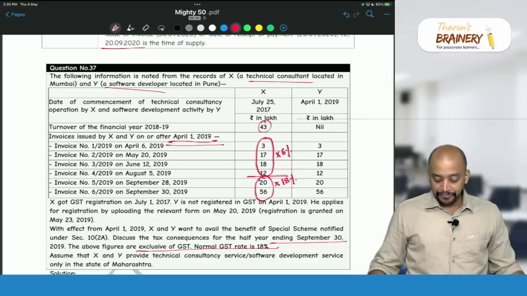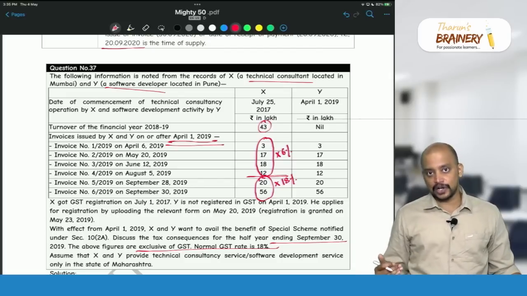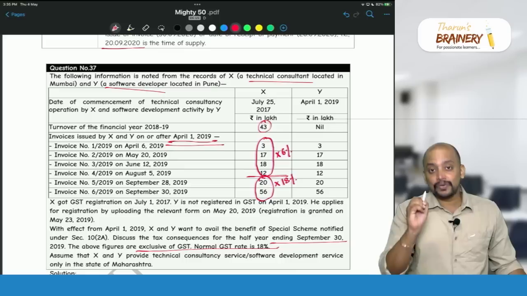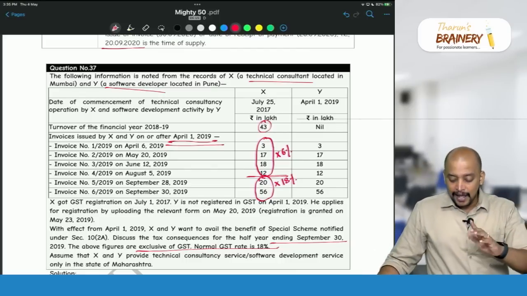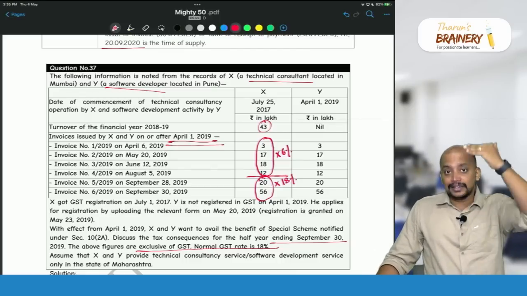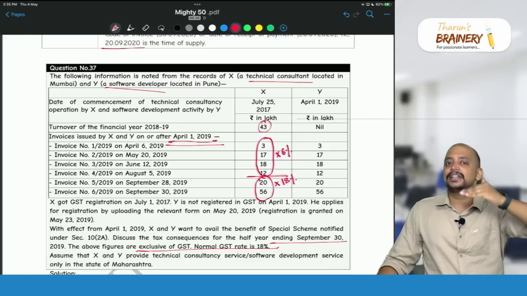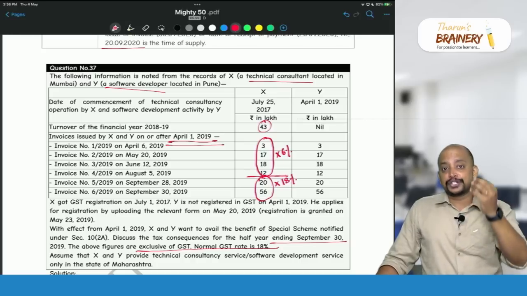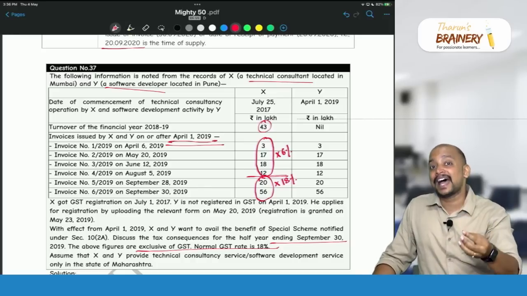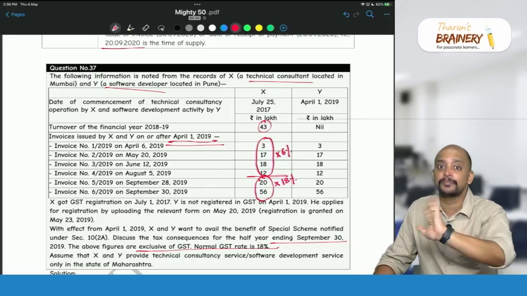Now, suppose this 12 lakhs is 13 lakhs. Then up to the third invoice, 3, 17 and 18, only the first 3 invoices will be in the composition scheme, because if a particular invoice crosses 50 lakhs, from that invoice onwards you will not be in the composition scheme.